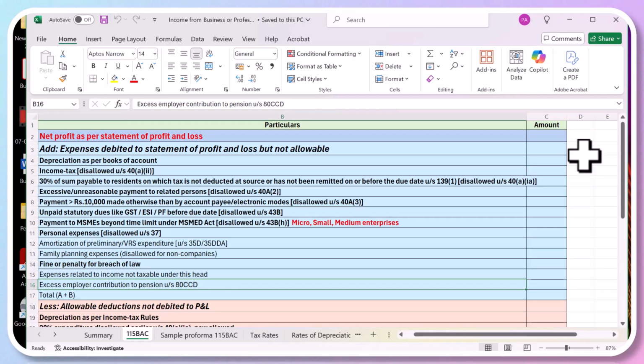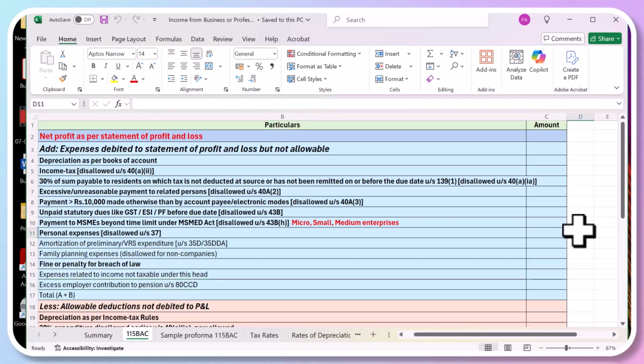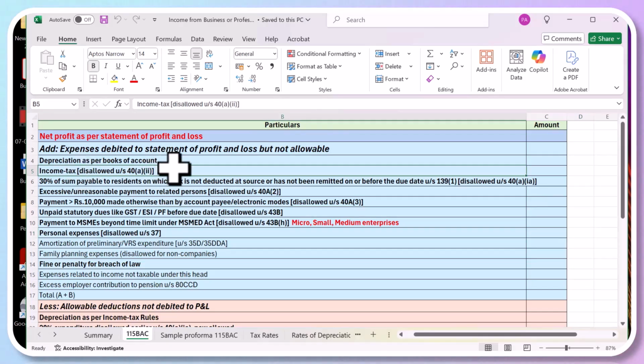Then 30% of the sum payable to residents on which tax is not deducted at source. Now in India, if you are paying some money to someone, like to your employees, or like I am a visiting faculty, so Shiv Nadar, when they make the payment, they deduct tax at source, say 10% from my payment.